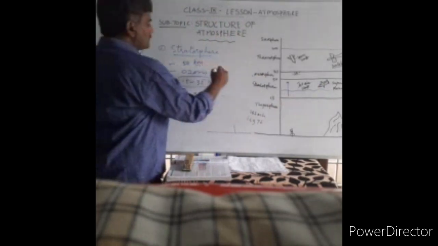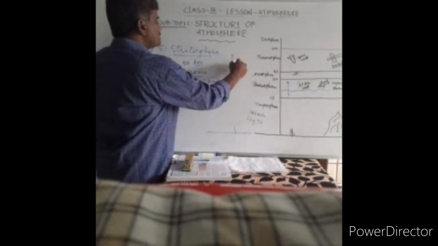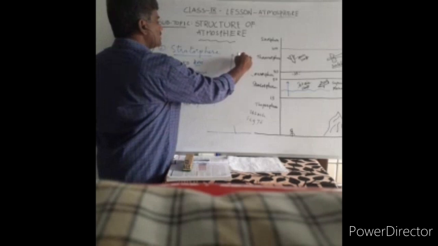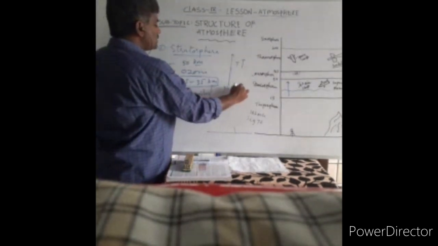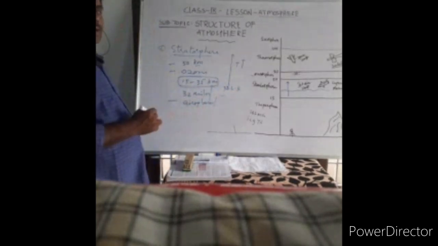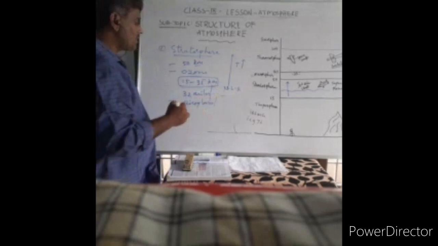Here, unfortunately, as we move to a higher elevation, temperature instead of decreasing will increase. The normal lapse rate cannot be applied in the stratosphere. What is the normal lapse rate?